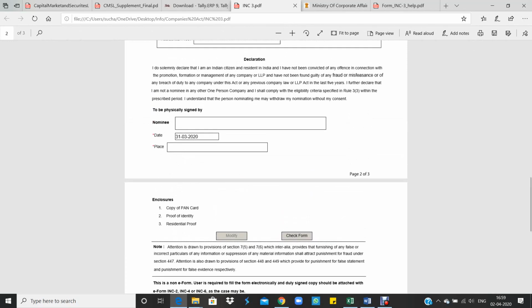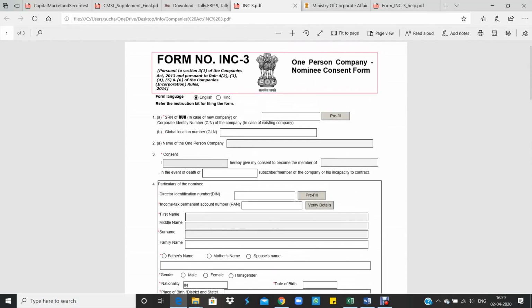And this INC form has to be attached with the SPICE form, that is INC 32, in case of incorporation. In other cases like change of nominee or withdrawal of consent of nominee, the form INC 3 has to be attached along with INC 4.